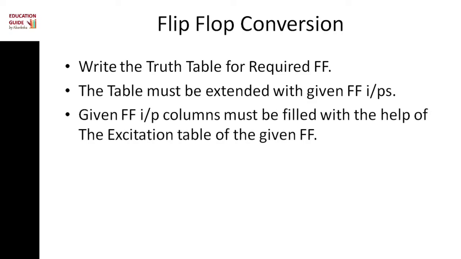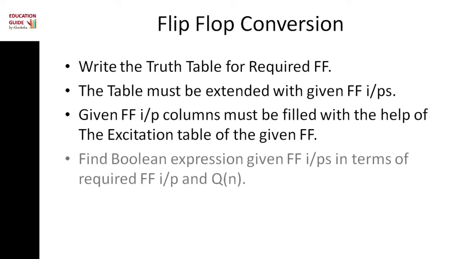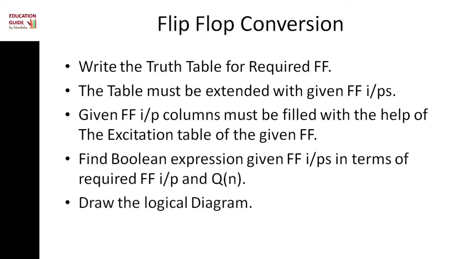The given flip-flop input columns must be filled with the help of the excitation table of the given flip-flop. Find the Boolean expression of the given flip-flop input in terms of required flip-flop inputs and Qn. Draw the logical diagram.